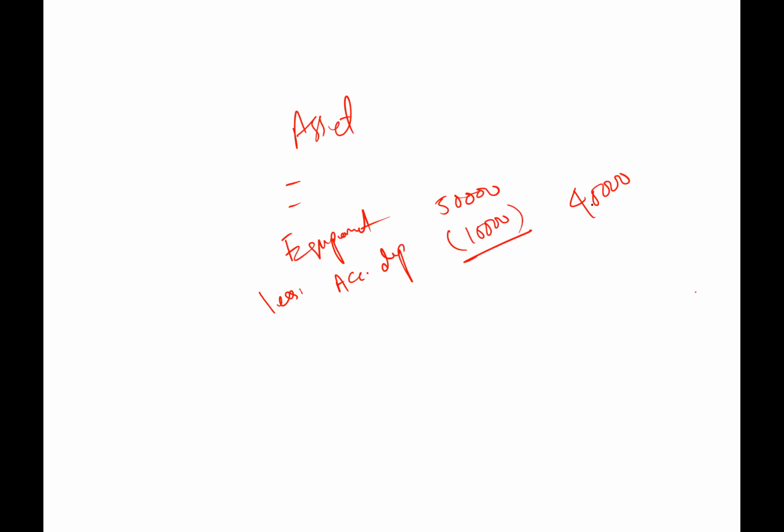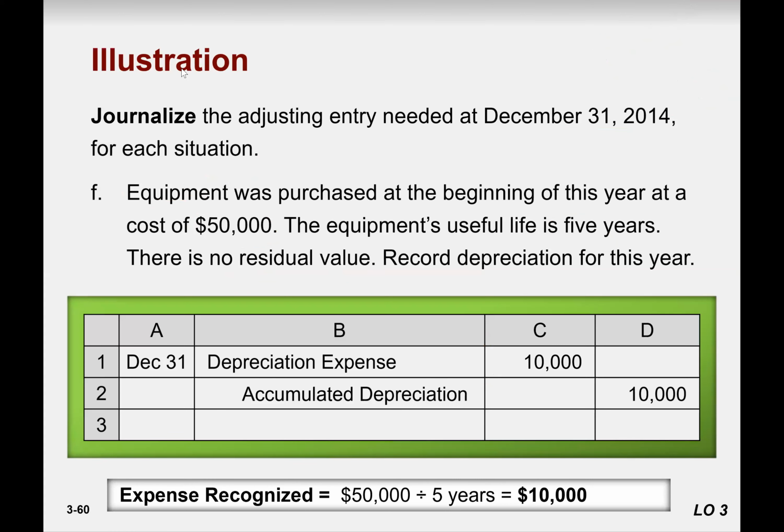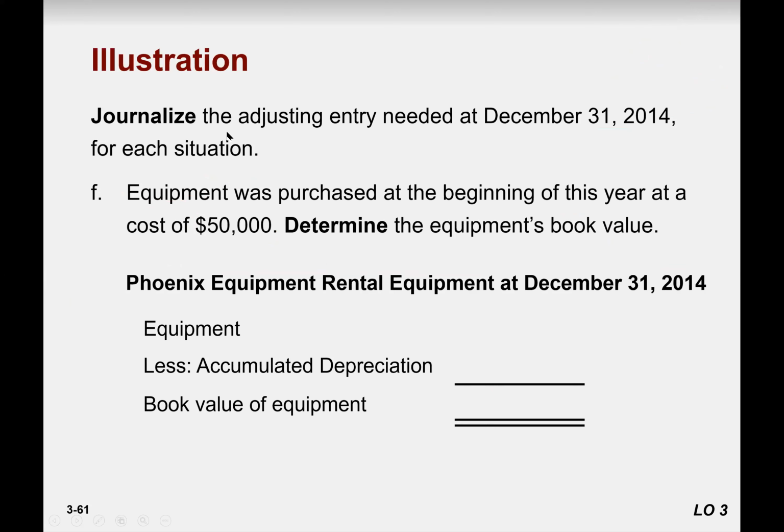Understand? So on the balance sheet, whichever year we are in, we always know that we purchased the equipment for 50,000. This is called the book value, which is the cost price minus all the depreciation. We call this book value. So we write here a negative 10,000 in assets, right?